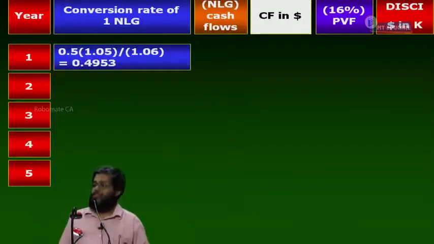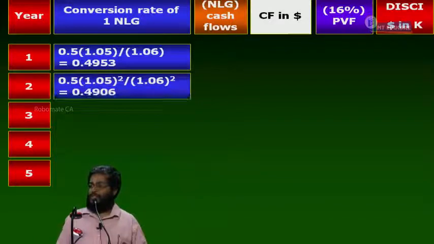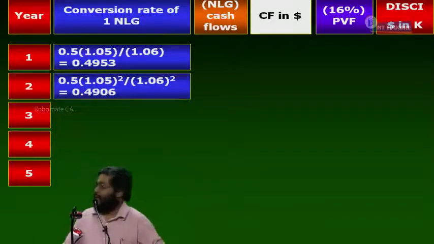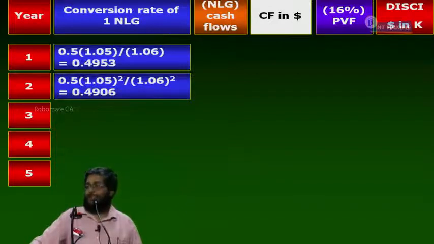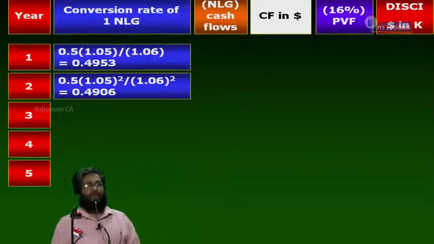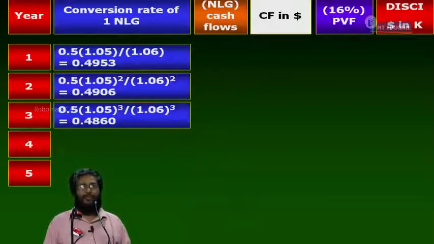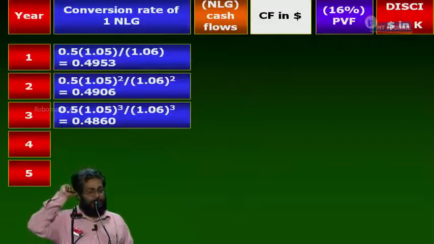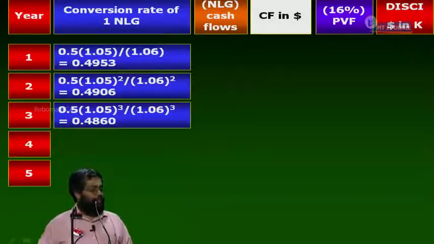Second year, tell me the calculation. 0.5 into 1.05 square divided by 1.06 square is equal to 0.4906. Third year, 0.5 into 1.05 cube divided by 1.06 cube is equal to 0.4860.